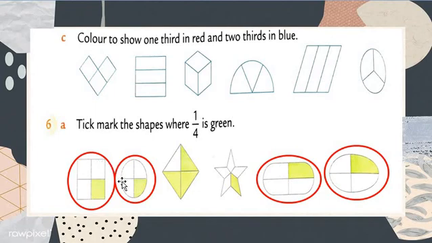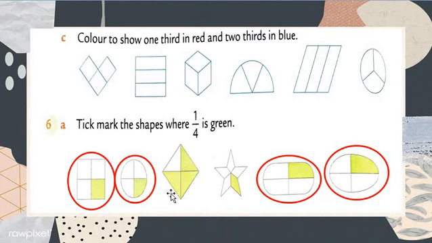Now let's check the second figure. If we got 1 upon 4 is green, so it's the correct answer. Tick mark, we have to tick mark. But what did I do here, my dear students? Circle. 1, 2, 3 and 4. 4 parts of the whole circle, and 1 part is shaded by green color, so it shows 1 upon 4.